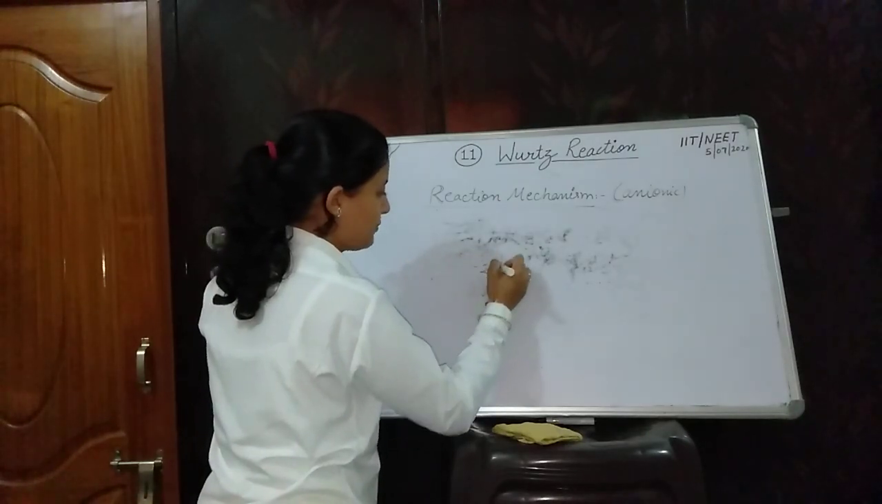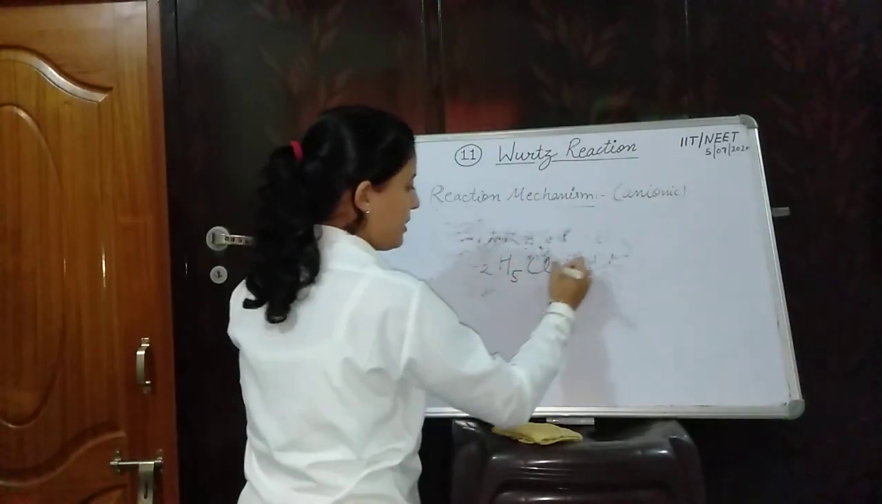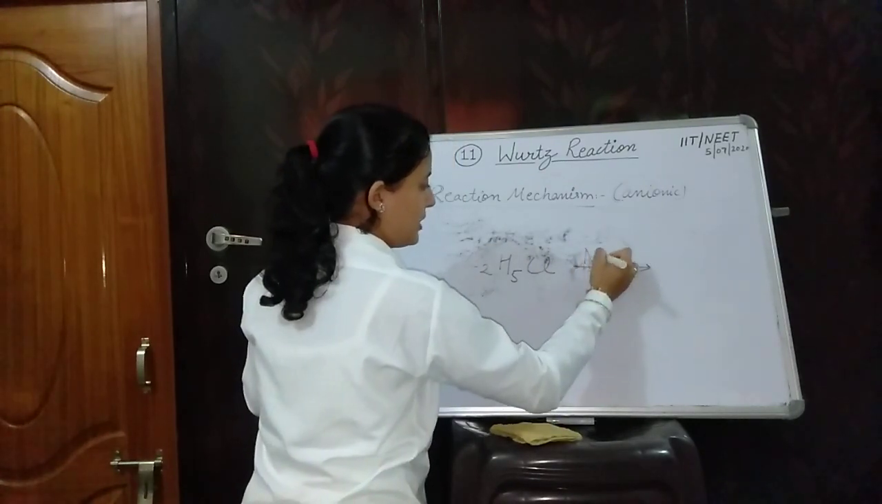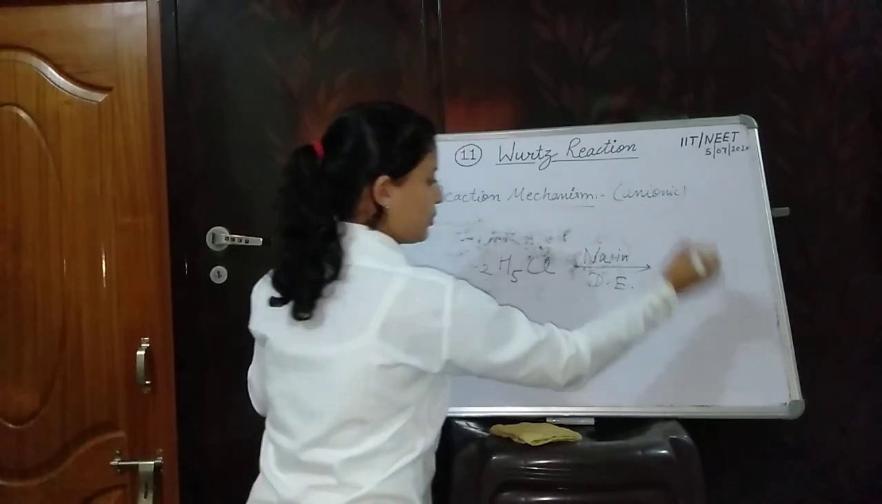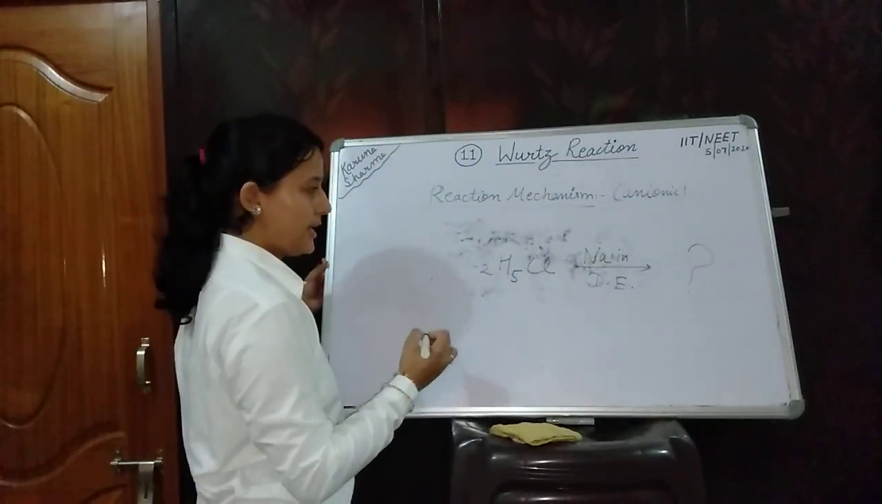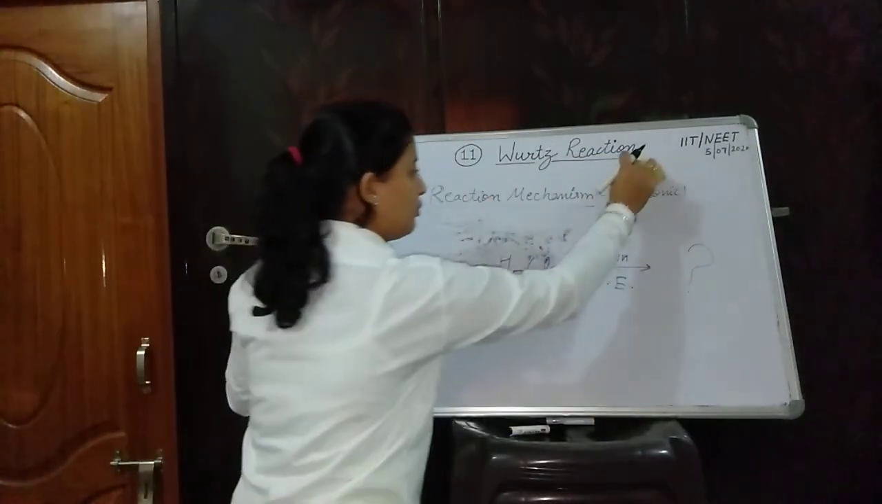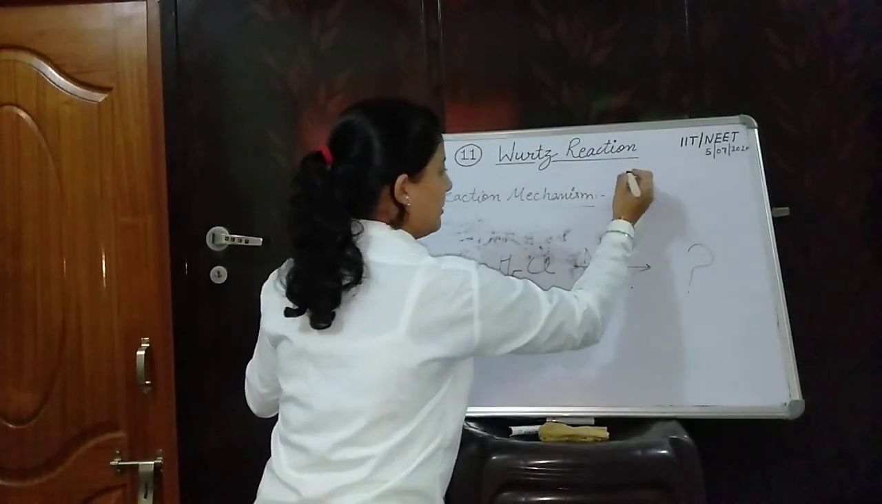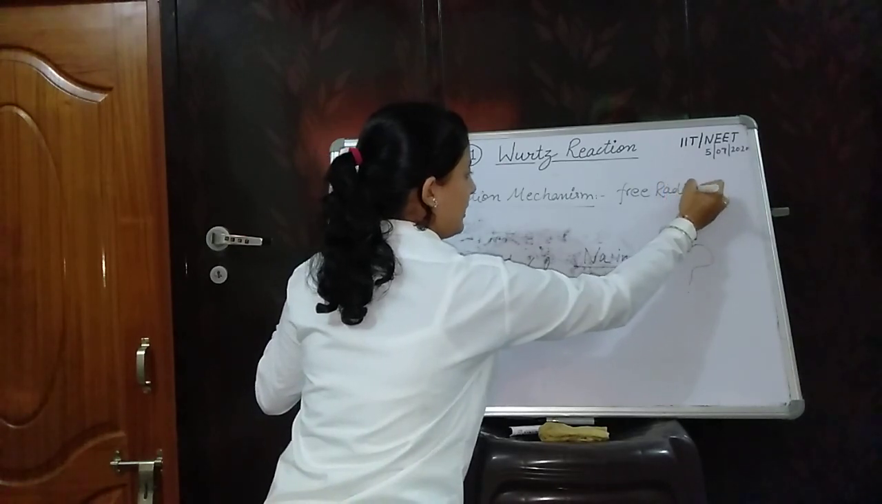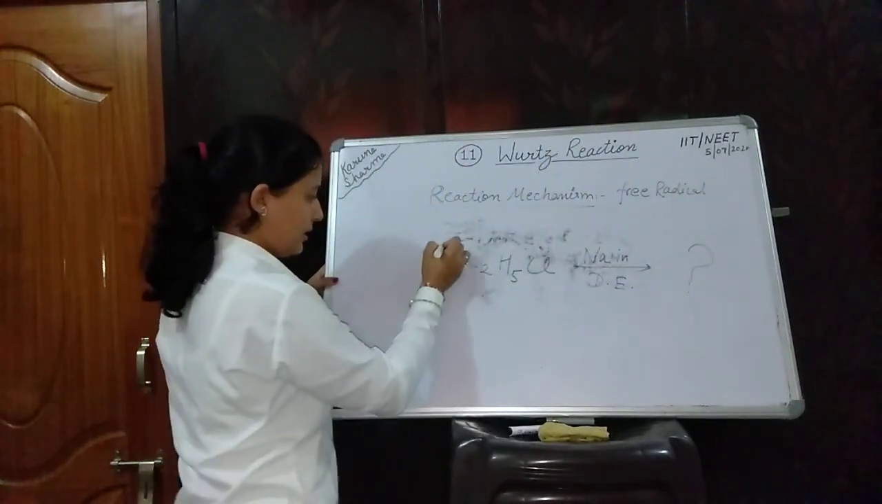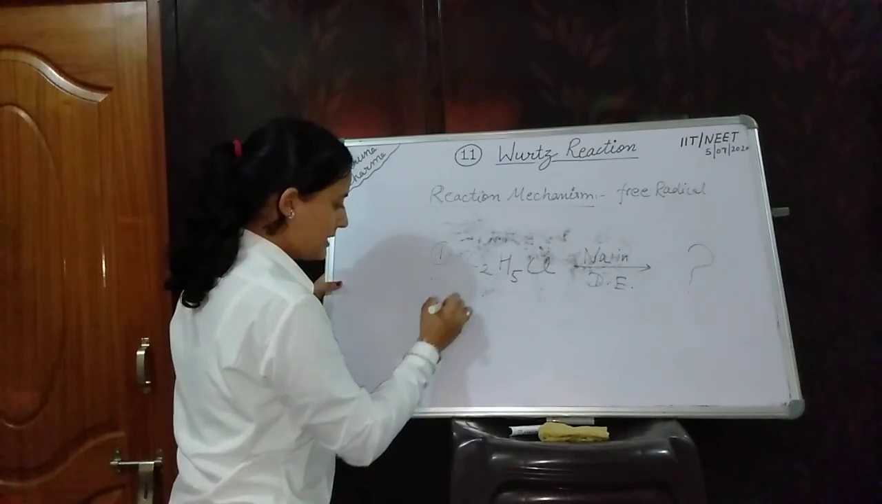First you have to write the product for this, C2H5Cl, sodium in dry ether. You have to make the product by reaction mechanism, and you have to follow the free radical mechanism in this reaction.